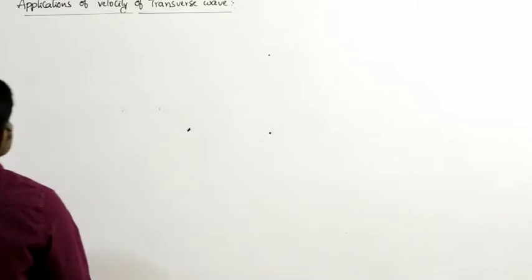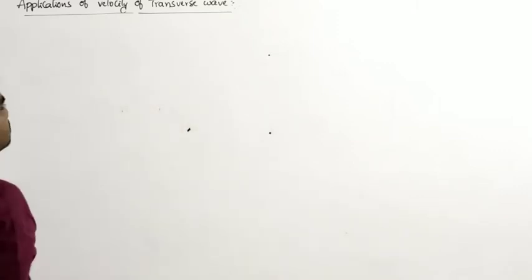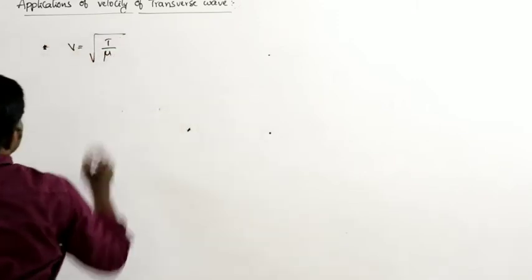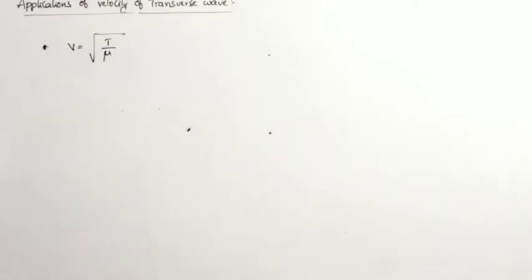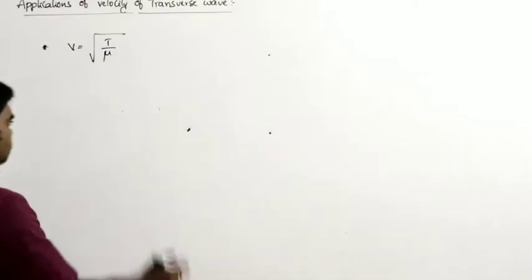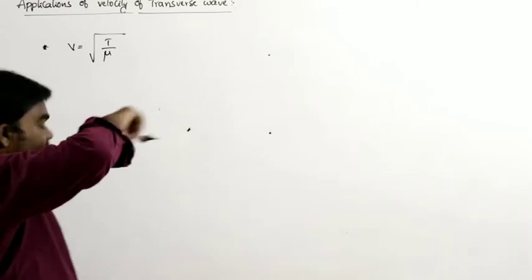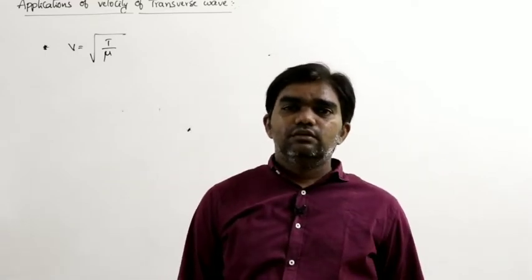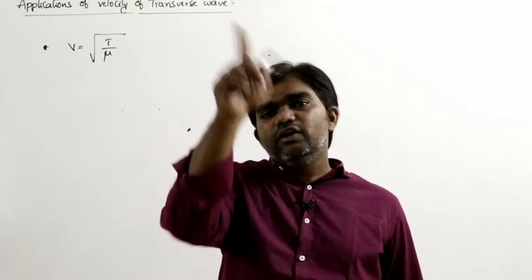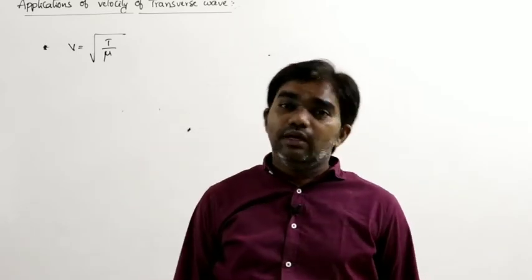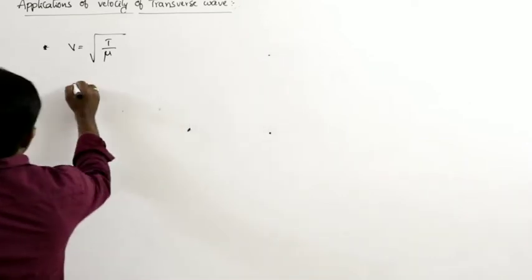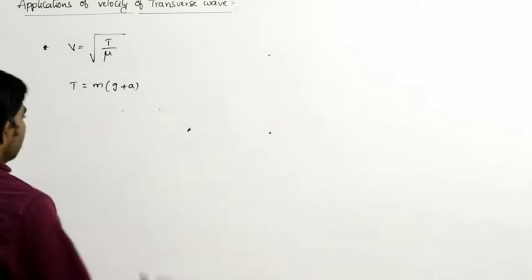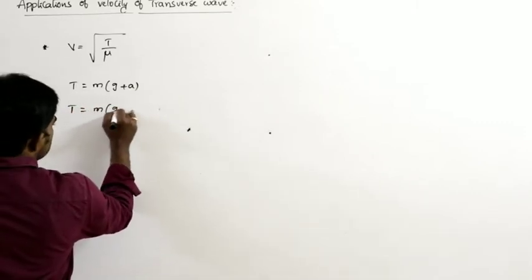So these are some examples of transverse waves. Next, V is equal to under root T by mu. Tension in different cases. If the string is hanging from the roof of the lift, and the lift is moving upwards, and a transverse wave is traveling through that string, in that situation we know T is equal to M into G plus A. If the lift is moving downwards, M into G minus A.